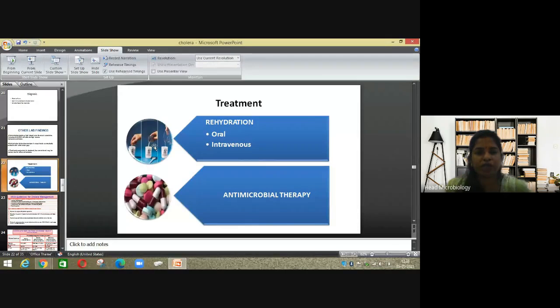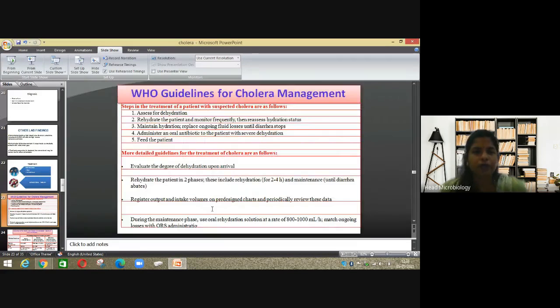I've told you all these sachets and packets can be mixed in water to drink, and you can also use antibiotics, antimicrobial therapy, to kill the Vibrio cholerae present in your body. These are the guidelines given by WHO.